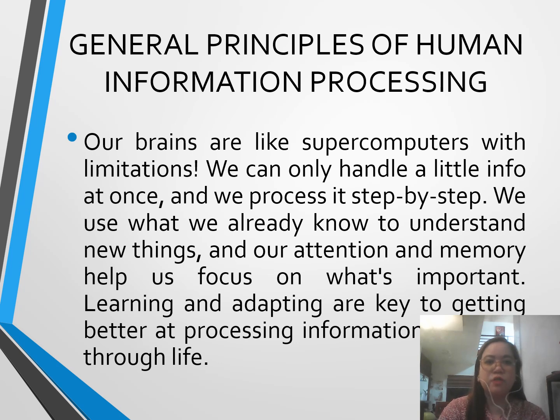So now we have the general principles of human information processing. Our brains are like supercomputers with limitations, of course. We can only handle a little information at once and we process it step by step. We use what we already know to understand new things. And our attention and memory help us focus on what's important. Learning and adapting are the key to getting better at processing information throughout life.